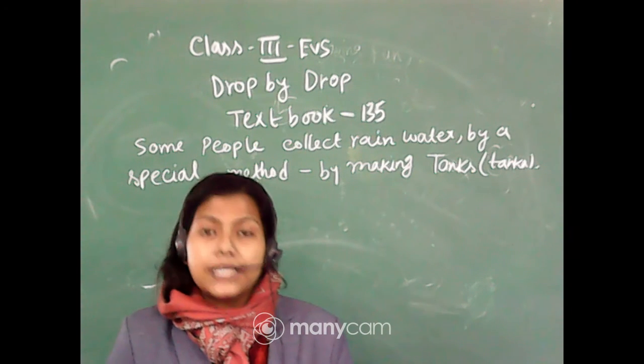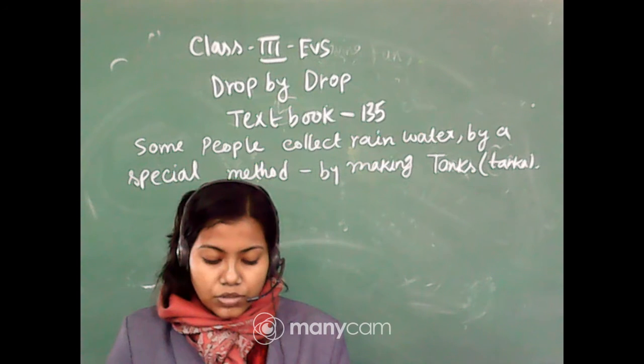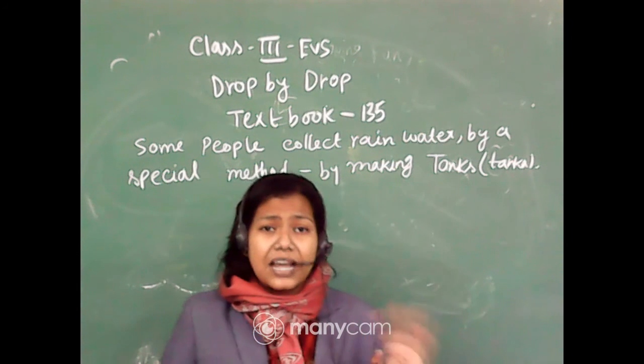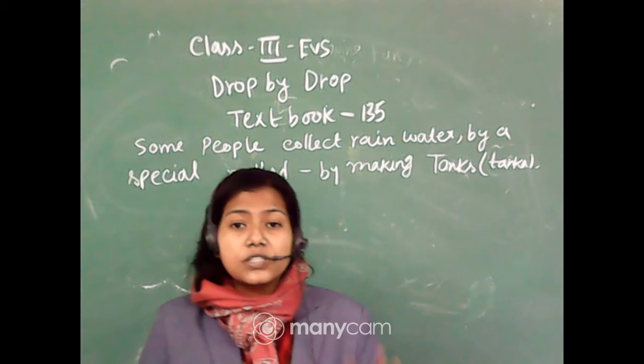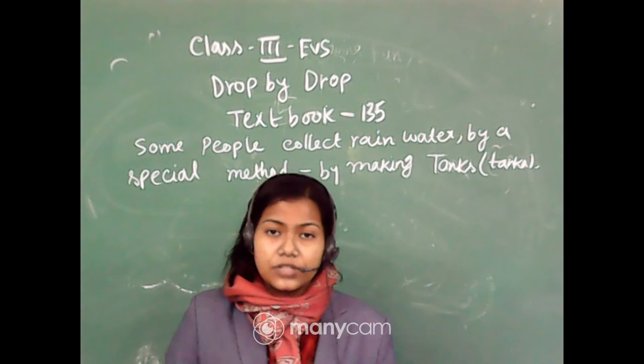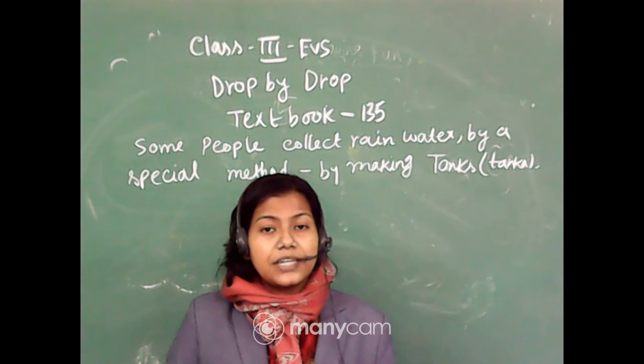A sieve is attached to the mouth of the pipe so that no dirt or dirty things go into the tanka, and this water is used for drinking after it is cleaned, or for other cleaning purposes.